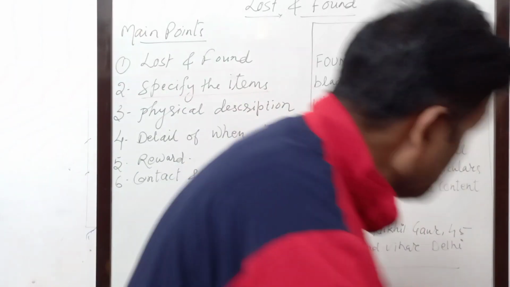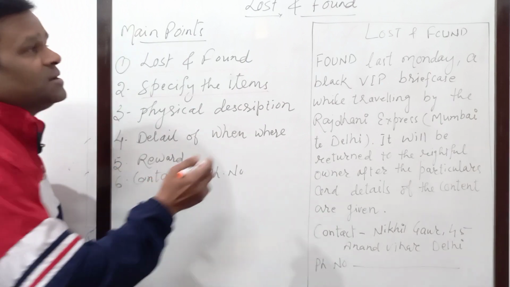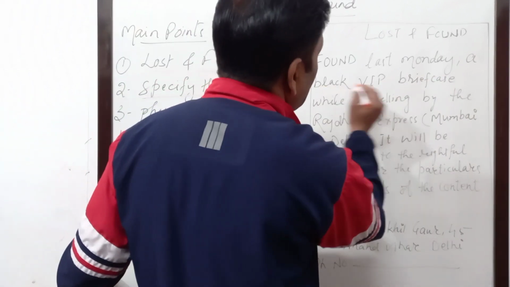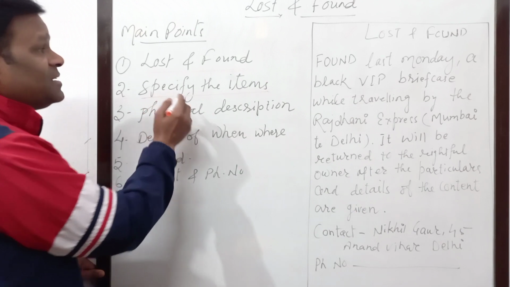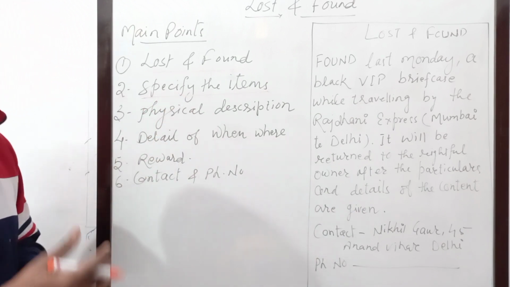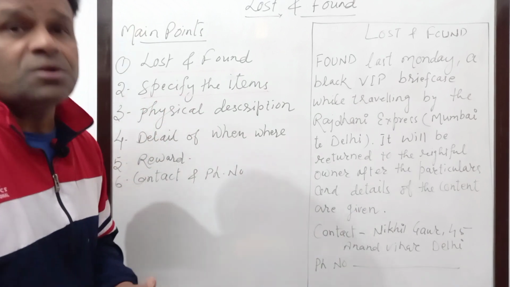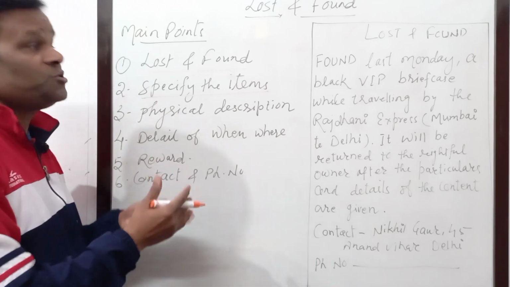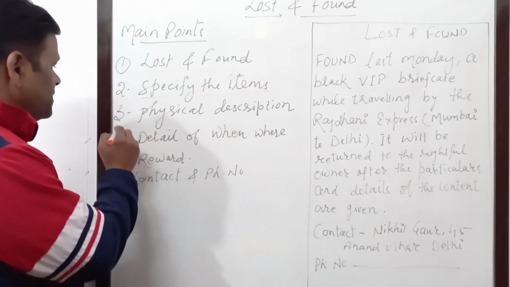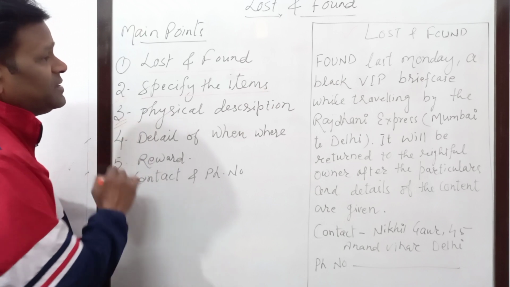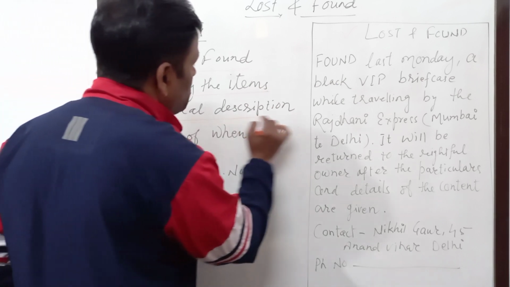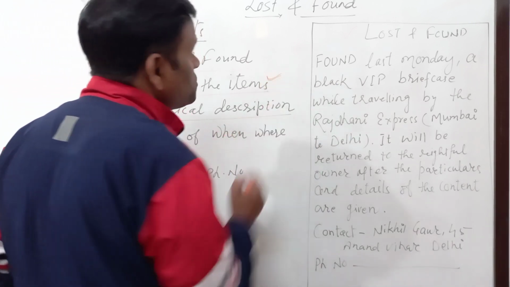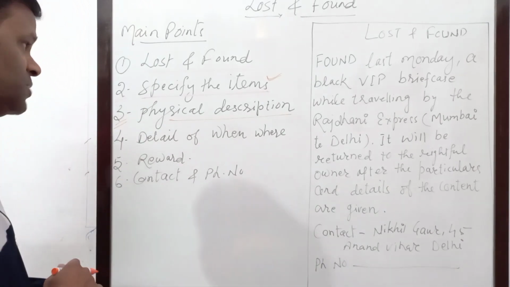Okay, means whatever item is lost. Suppose here I have given the detail of black VIP briefcase. So it has to be specified. The object or the item which is lost or which is found has to be specified. Then after comes the next point, that is physical description. So physical description of the object or the item which is lost or found, that also has to be noted down.